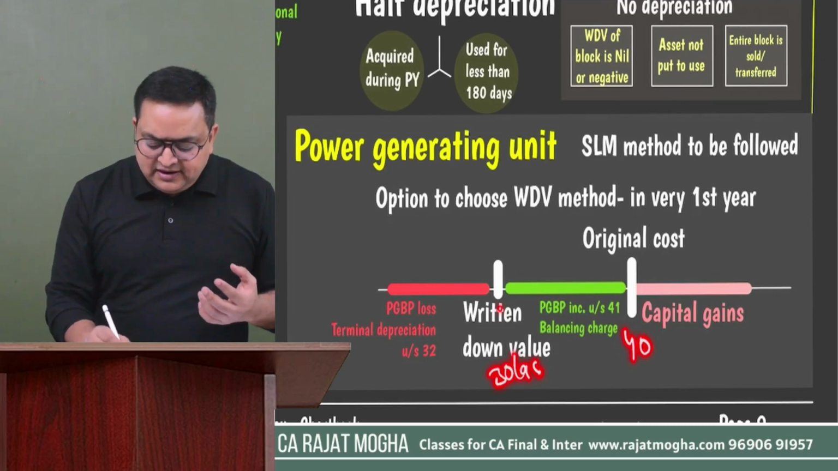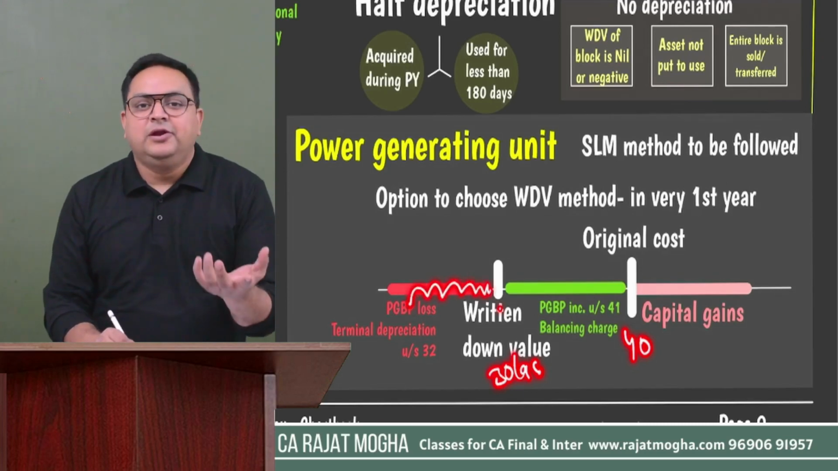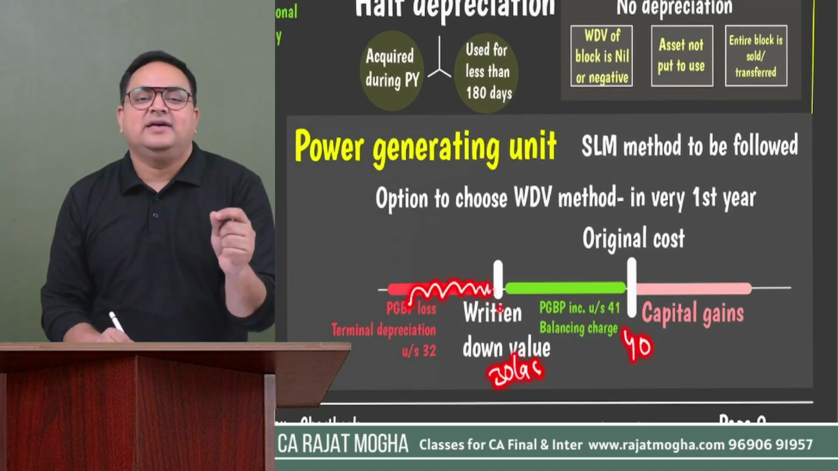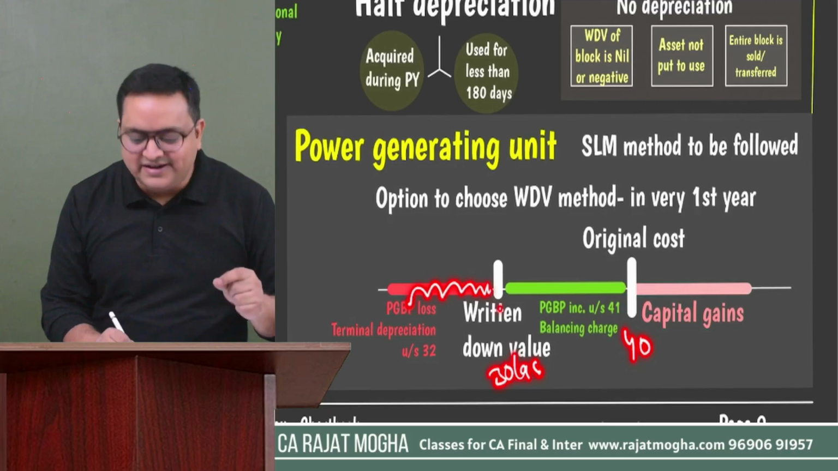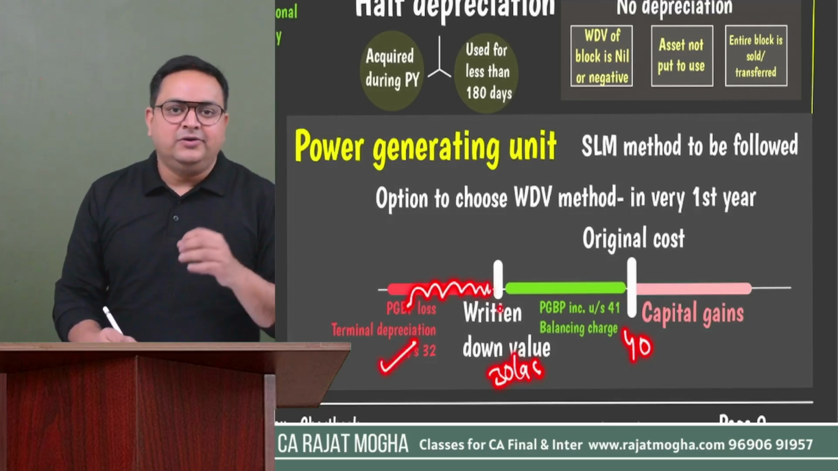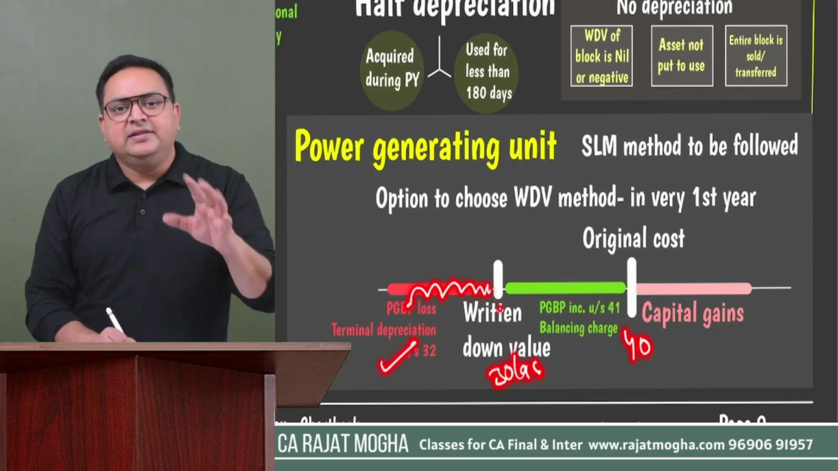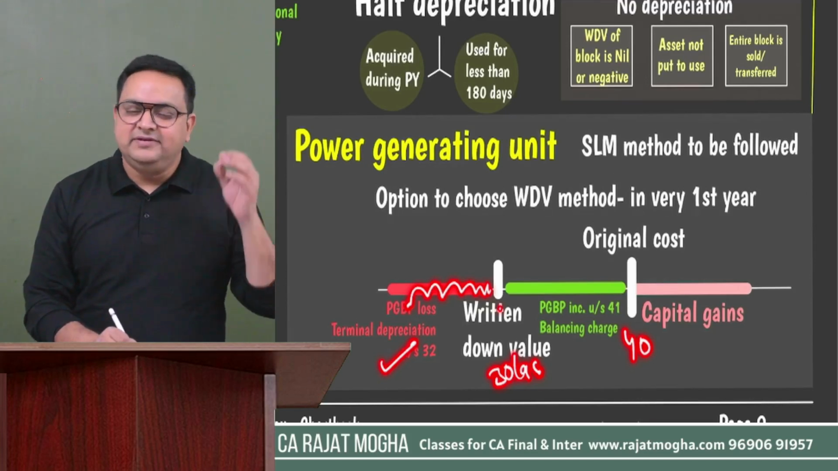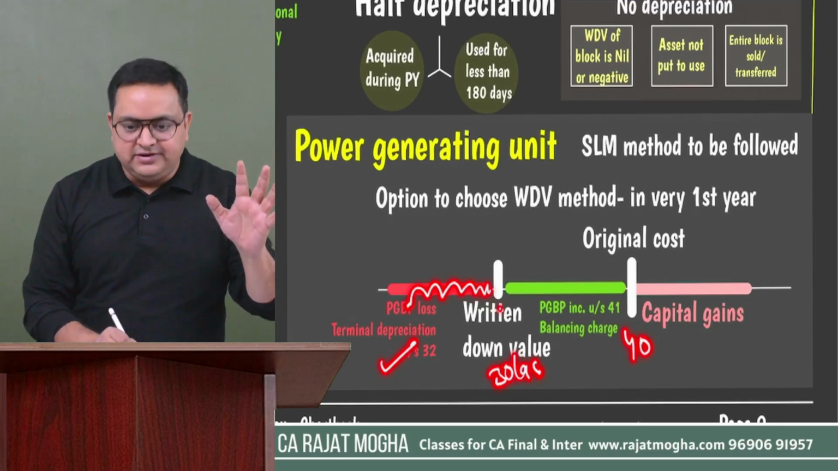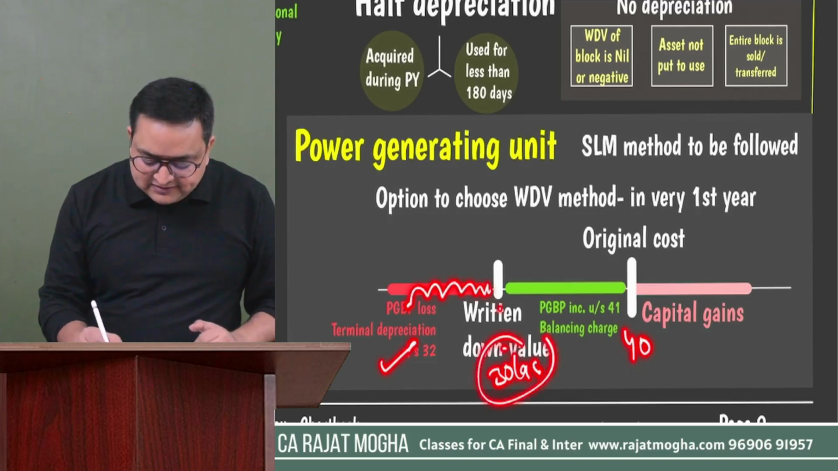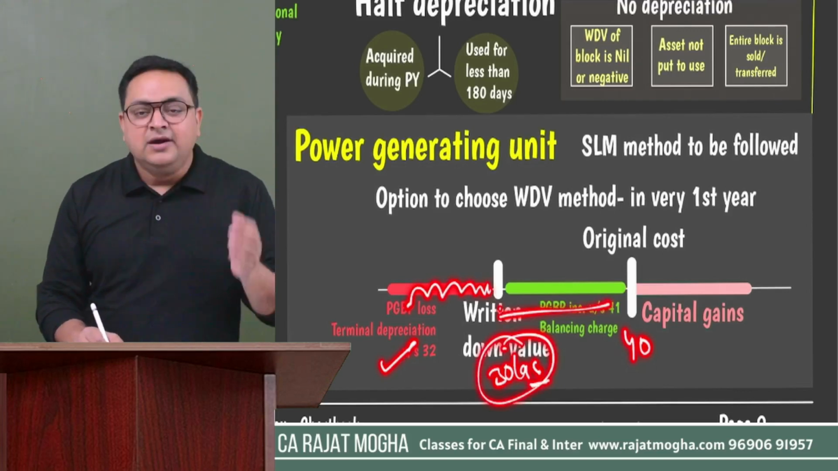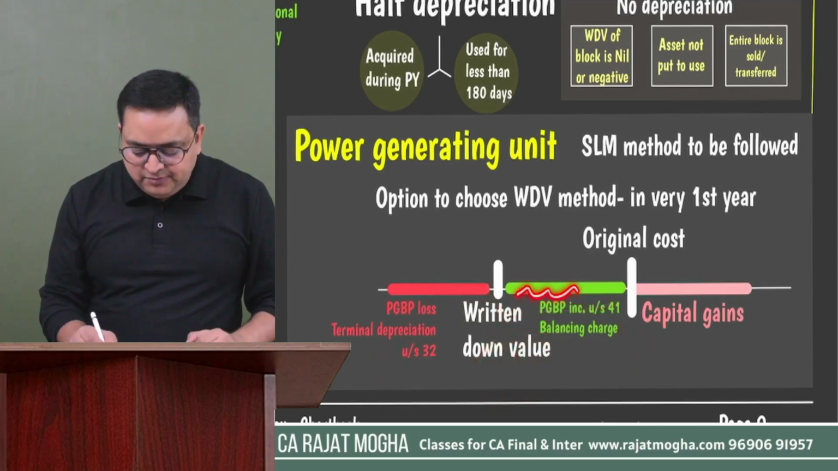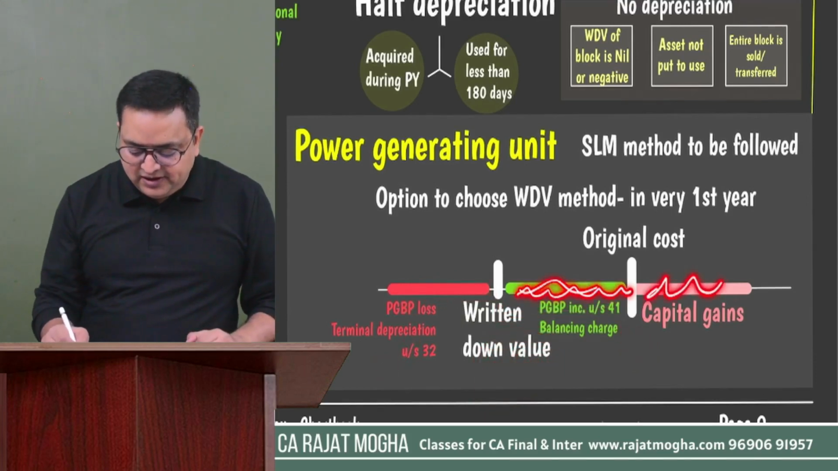If they sell that asset for less than 30 lakh, that would be the loss area. Whatever is the loss, we call this terminal depreciation under section 32. We'll treat that expense in that very year and give the deduction. But if you sell that asset for more than WDV, in this case more than 30 lakh, it will be your income area. This green portion would be your income area.